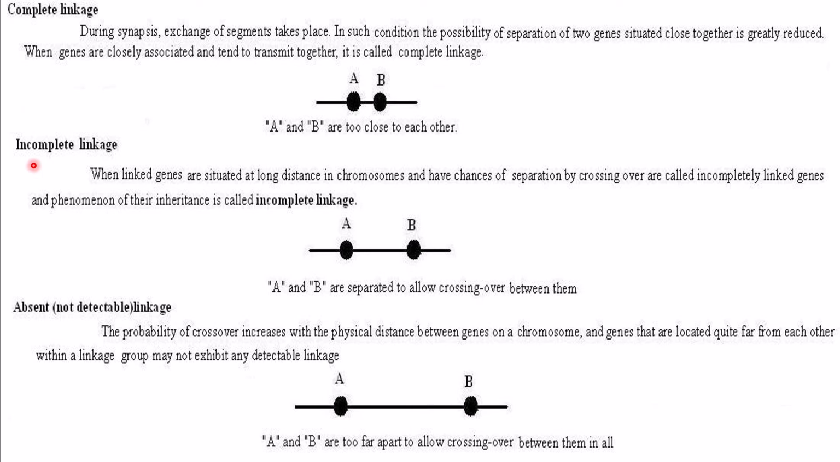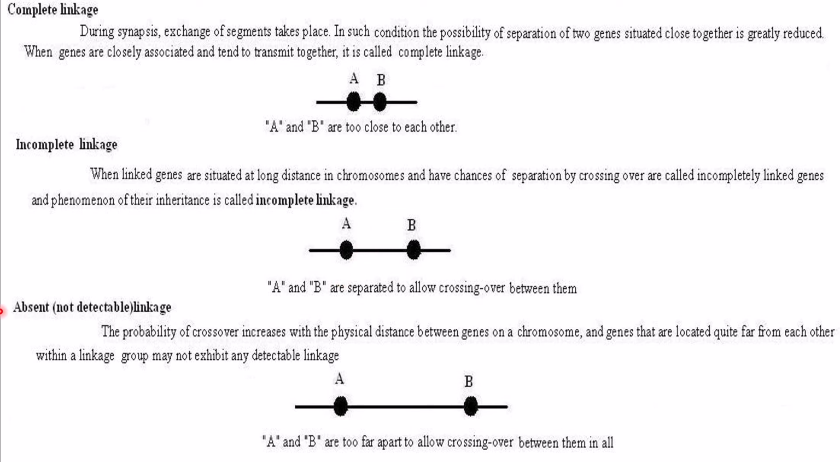And the second type of linkage is incomplete linkage. Here, when linked genes are situated at a long distance or wider distance, these two have space in between them, so they have chances of separation as crossing over can happen between these two linked genes. As a result, they are not completely inherited, they are partially inherited into the gamete or the offspring generation. So this particular linkage where they are partially inherited is called incomplete linkage. In incomplete linkage, there is a chance of crossing over happening.